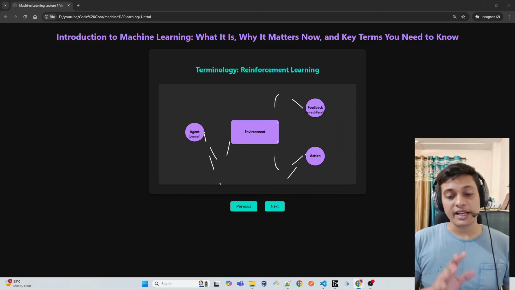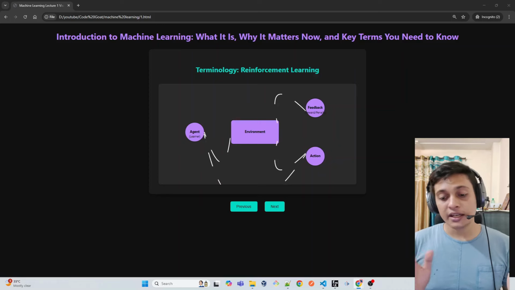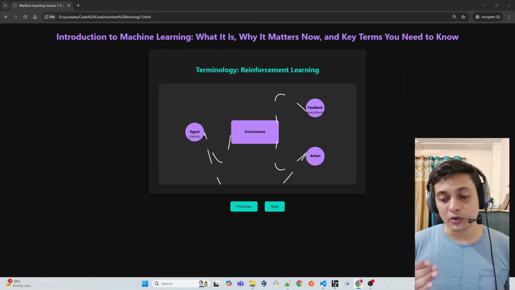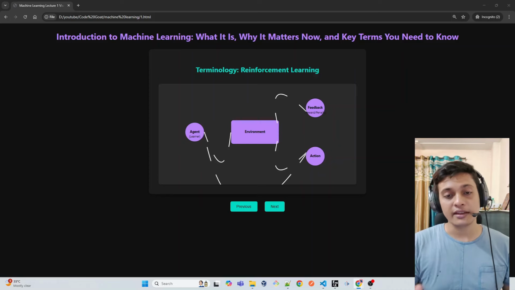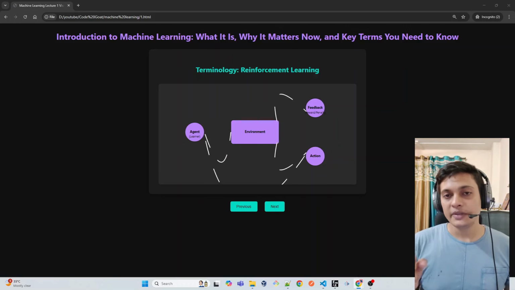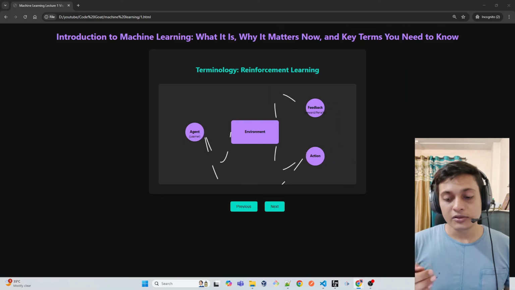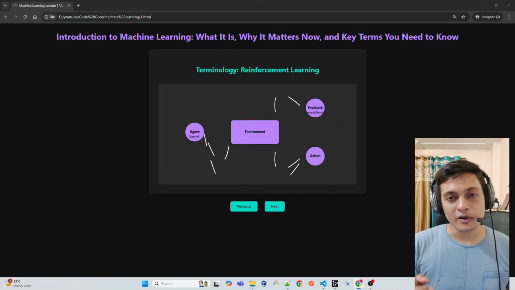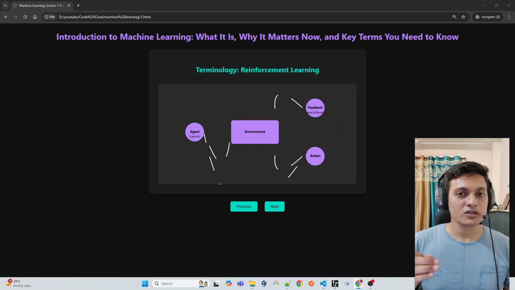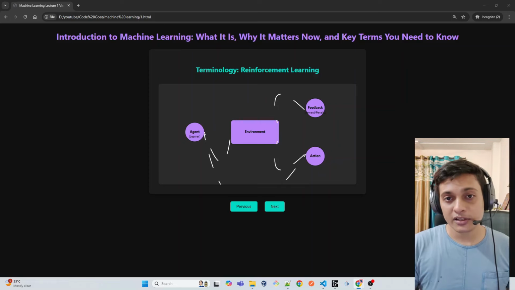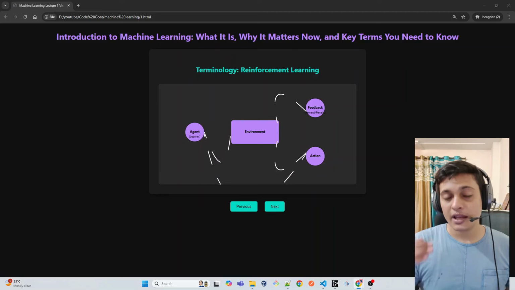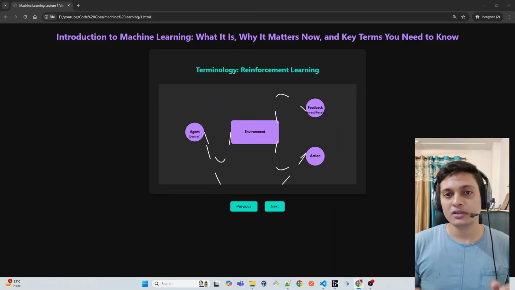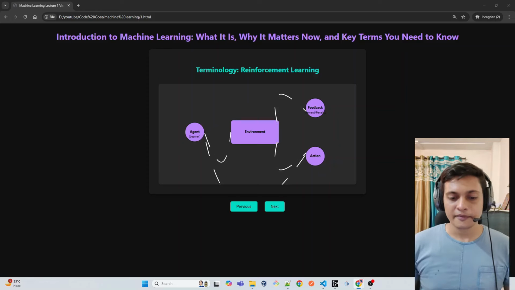Reinforcement learning is a type of machine learning where an agent learns to make a sequence of decisions in an environment to maximize the cumulative reward. It means the agent learns through trial and error, receiving feedback in the form of rewards and penalties. If the feedback is positive, it collects the reward, and when it keeps collecting rewards, it means it is accumulating the reward. So this is reinforcement learning.